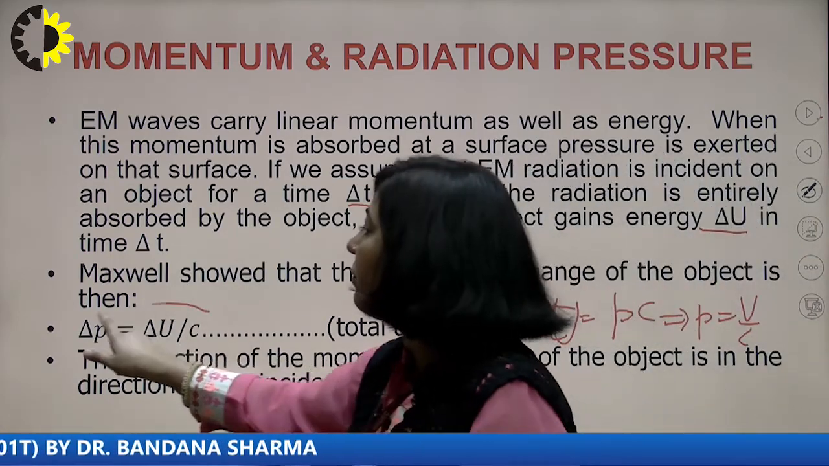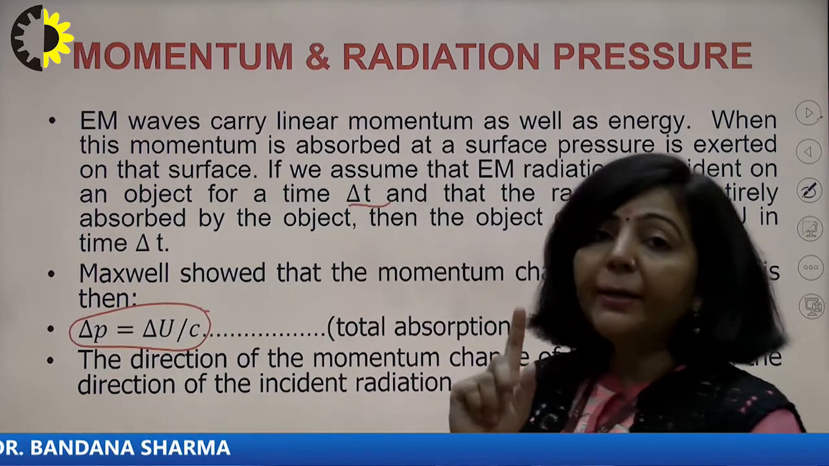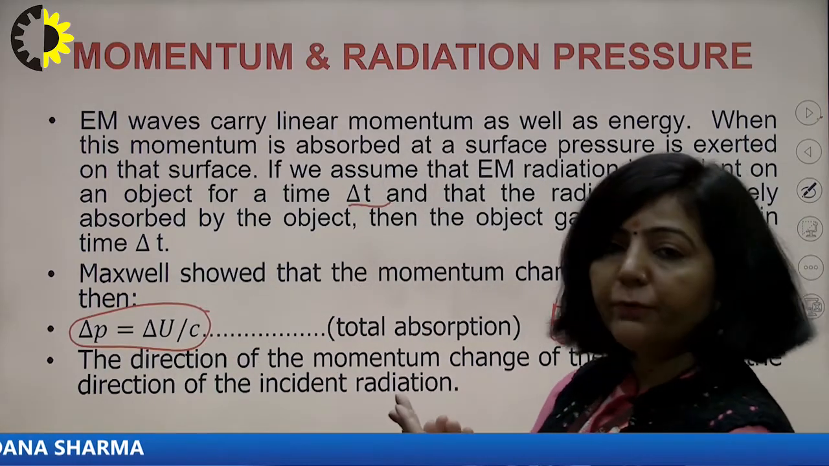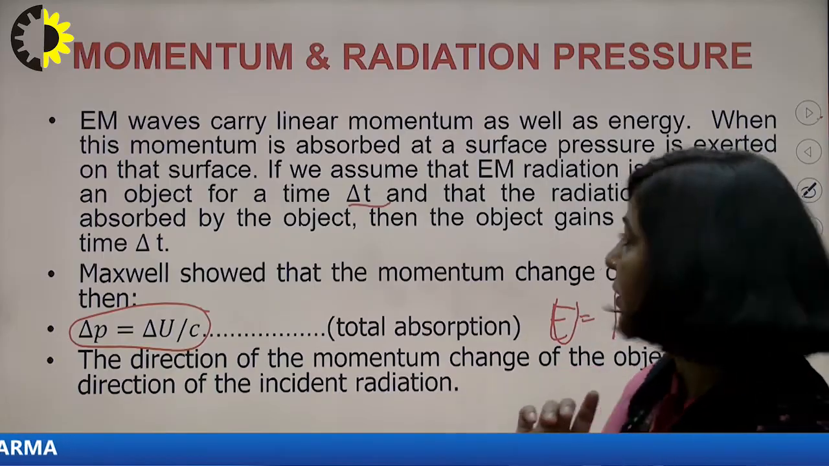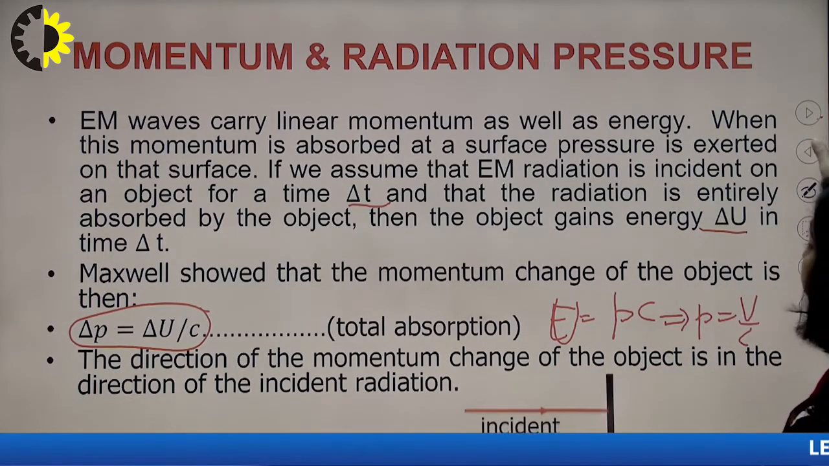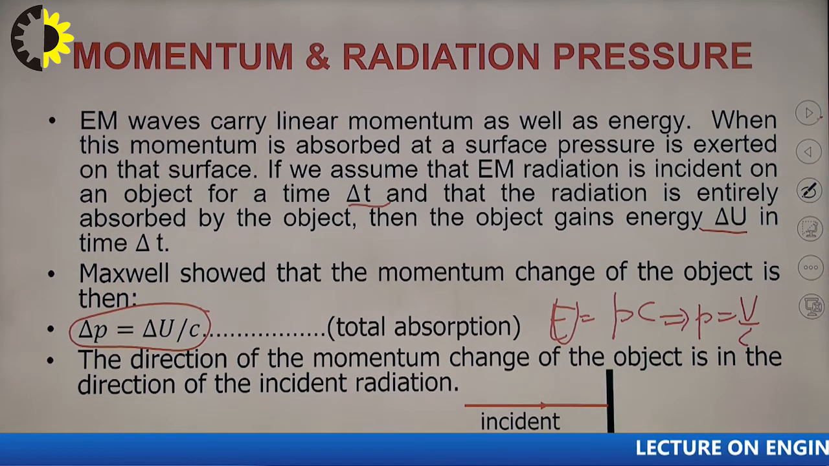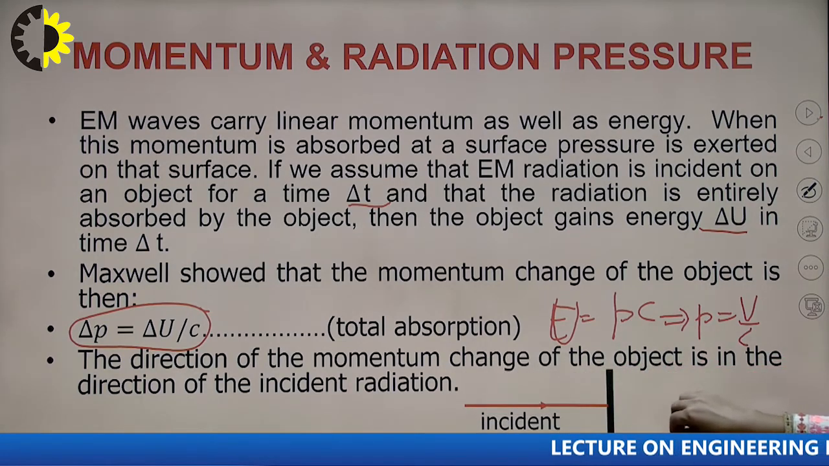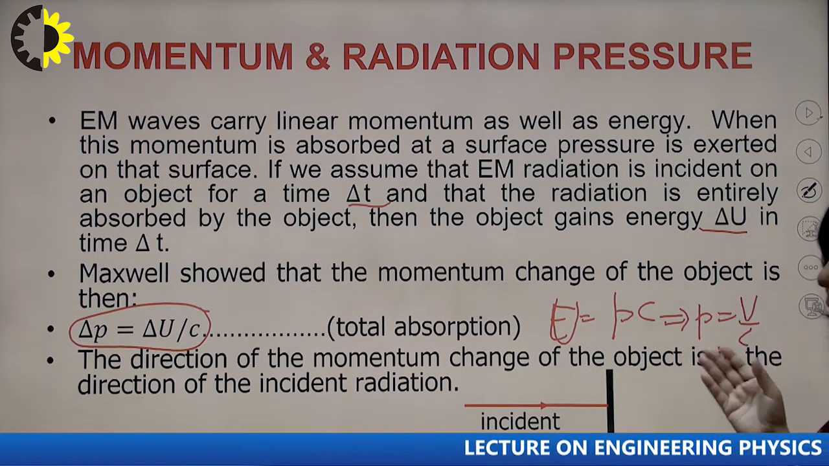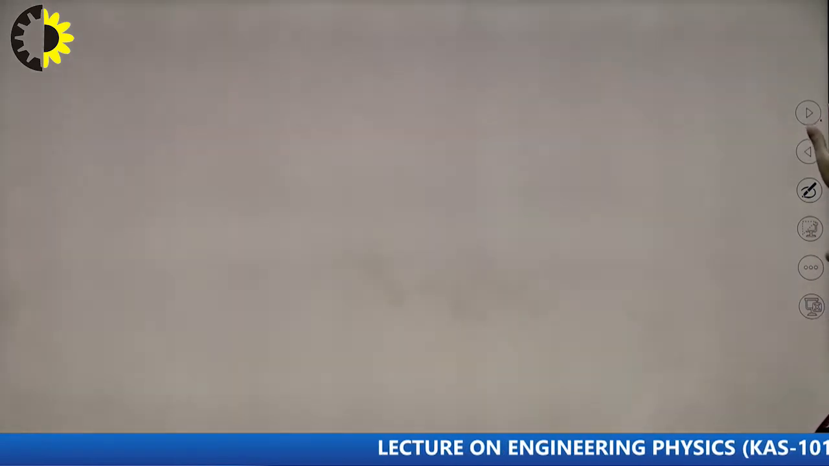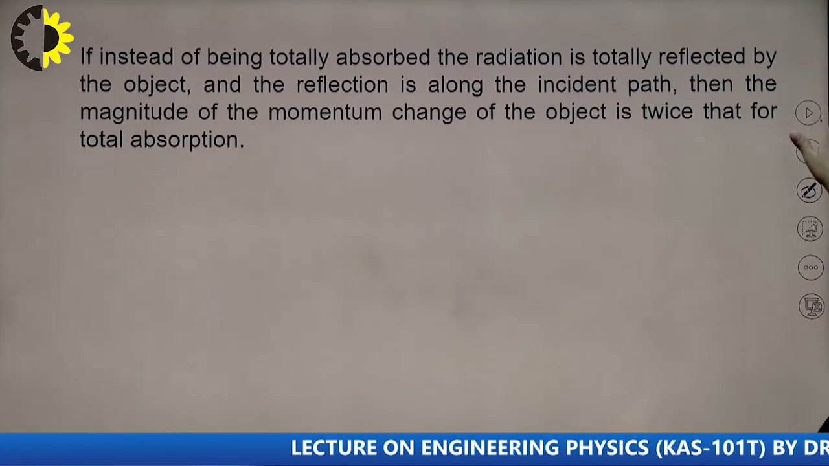So that will be equal to delta U upon c, but it will be for only those surfaces which are perfectly absorbing surfaces. So this is the incident radiation and this is a perfectly absorbing surface. When the radiation strikes on it, there will be a change in momentum that will be equal to delta U upon c, change in energy upon c.